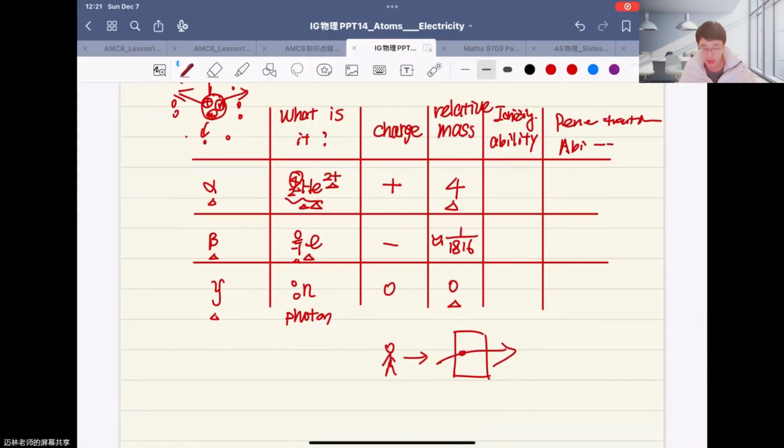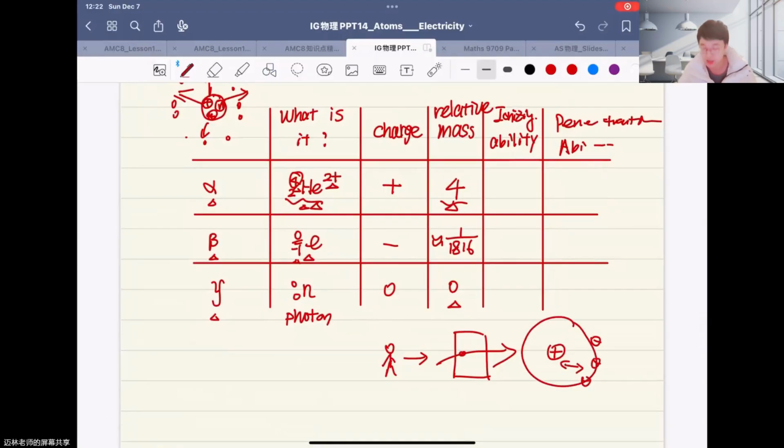So we can say the alpha particle is bigger than beta and bigger than gamma, because you can find the relative mass is very big. After it passes through an atom, it can make the atom, like the door, broken. The atom, formed from protons and electrons, will be broken. Before, they are an atom. After the alpha particle passes through it, you can find the electrons moving away. It's just like a door containing protons and electrons, the alpha particle goes through this, and the electrons fall down like this. So its ionizing ability is the strongest. This way you can remember it very clearly.